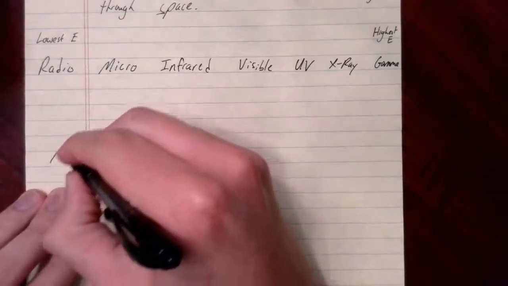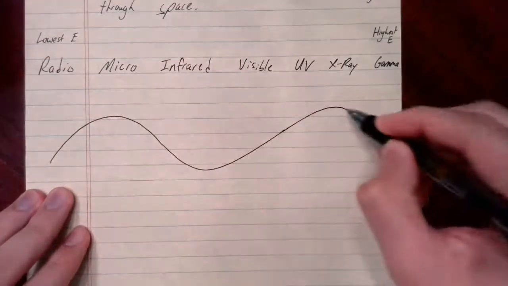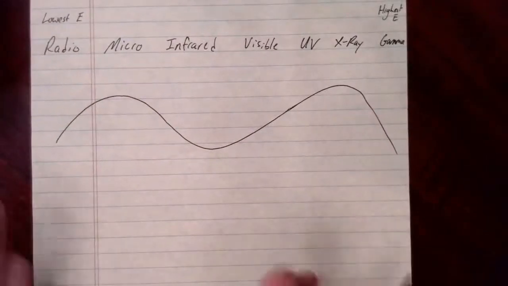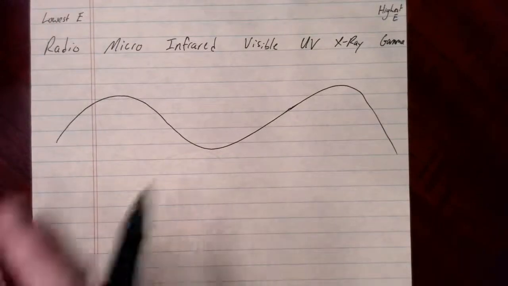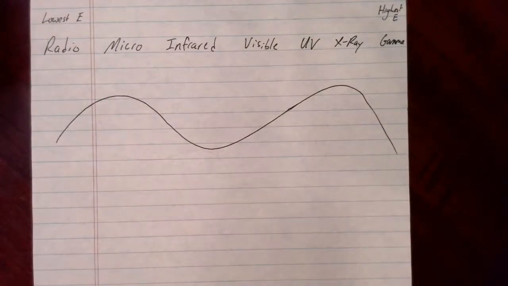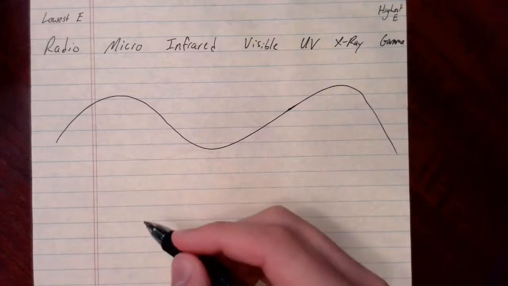I'm just going to draw one wave. Sorry, that's not good. That should be fairly symmetric. This is a single transverse wave, is how we could describe this. An electromagnetic wave actually would be two waves similar to this traveling opposite to each other. You would have an electric field and a magnetic field traveling in opposite directions. But don't worry about that for right now. Let's just consider this single wave for now. A couple of terms that we'll use.